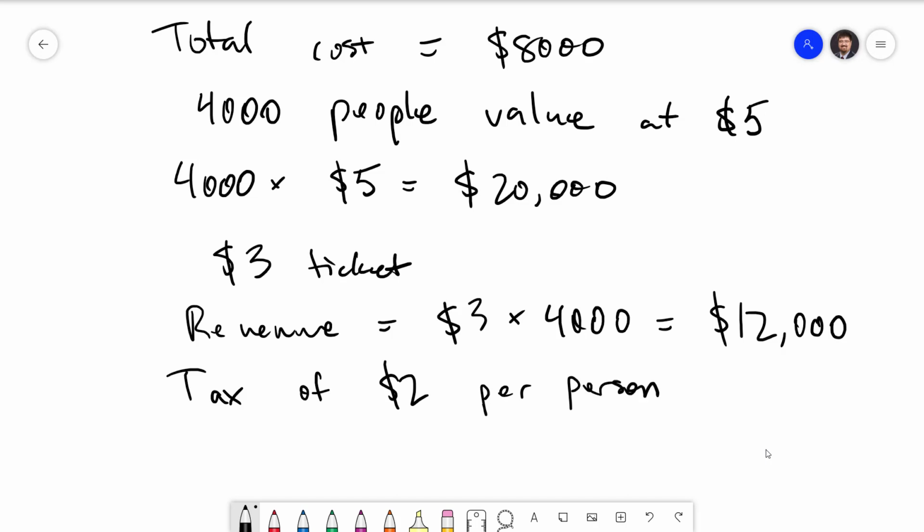This would raise the requisite $8,000 to pay for the fireworks, which would then benefit everybody a total of $20,000. This clearly shows that this public good was worth providing. What we've just done here is called the cost-benefit analysis. We determined the total value of the public good and compared that with the total cost of the public good. In our example, it was very simple, but in real life, cost-benefit analysis is quite a difficult and complex task.